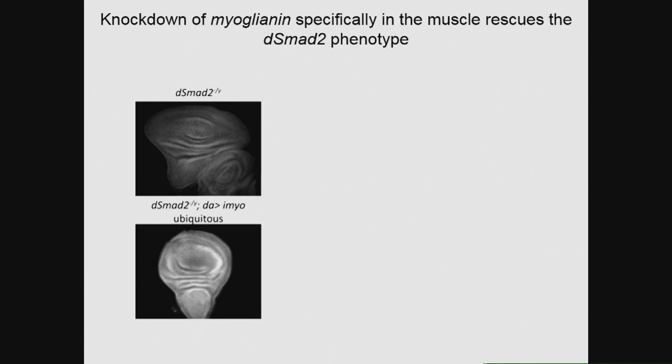So we did the necessary control by ubiquitously knocking down myo using the daughterless GAL4 line, and we showed that we could rescue the overgrowth phenotype seen in the mutants. And this validates the RNAi, or it shows that RNAi is functional, and it also phenocopies the DSMAT2 myo double mutants. So with this in hand, we were confident that we could do the tissue-specific RNAi and test which tissue is the relevant tissue that myo is secreted from.